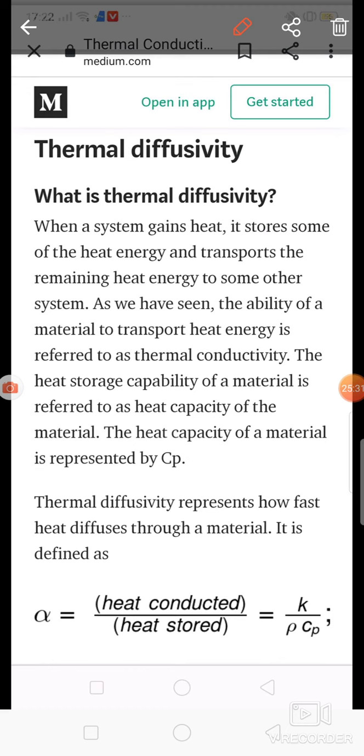So this is about today's lecture, that is Fourier's law of heat conduction, then assumptions of Fourier's law, then thermal conductivity of different materials, and then effect of temperature on the thermal conductivity of the solid, liquid and gases. And next point is thermal diffusivity.